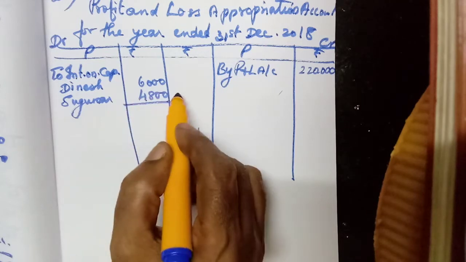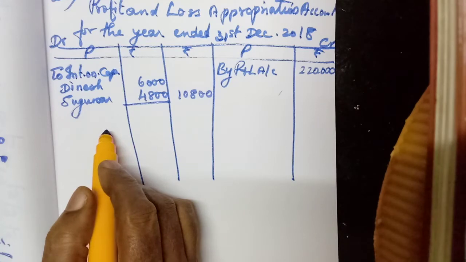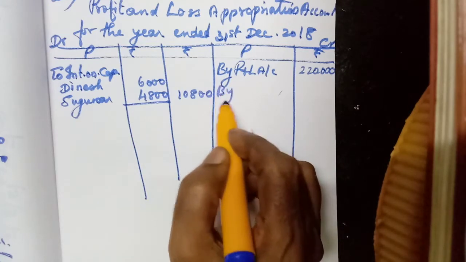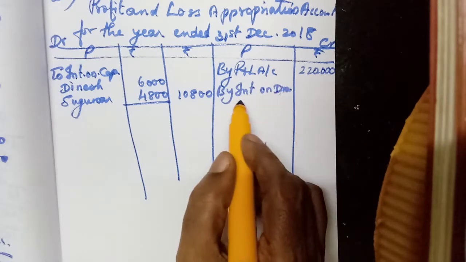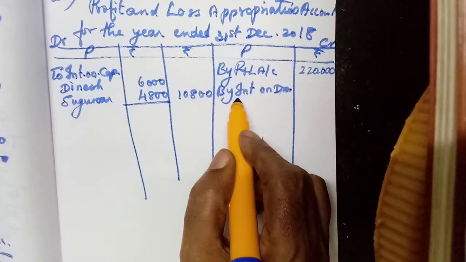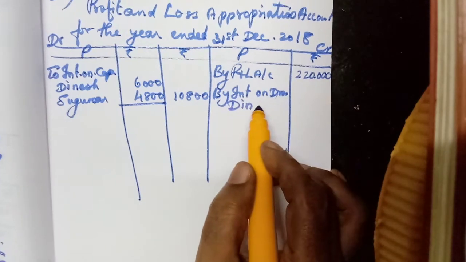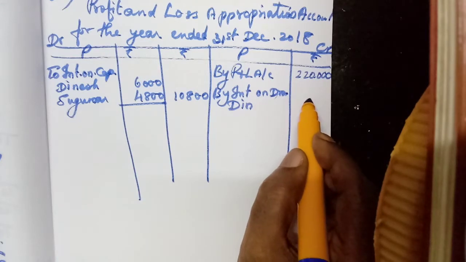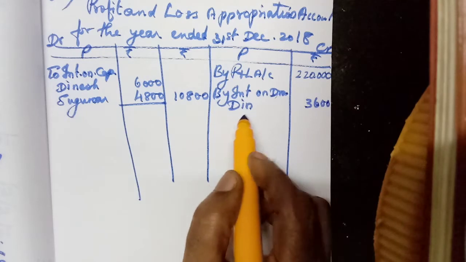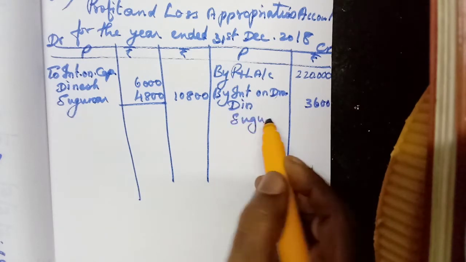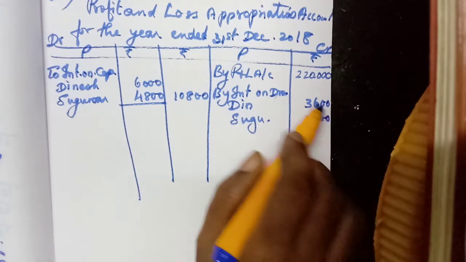So totally 10,800. Okay, next one, interest on drawings. It should be credited by interest on drawings. Dinesh 3,600. Dinesh and Sukumar 2,200.